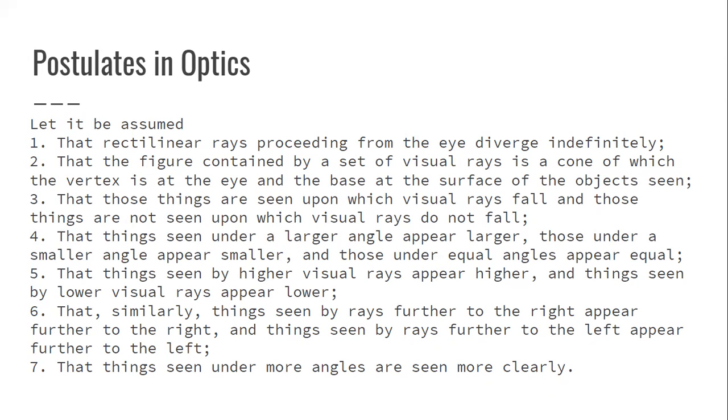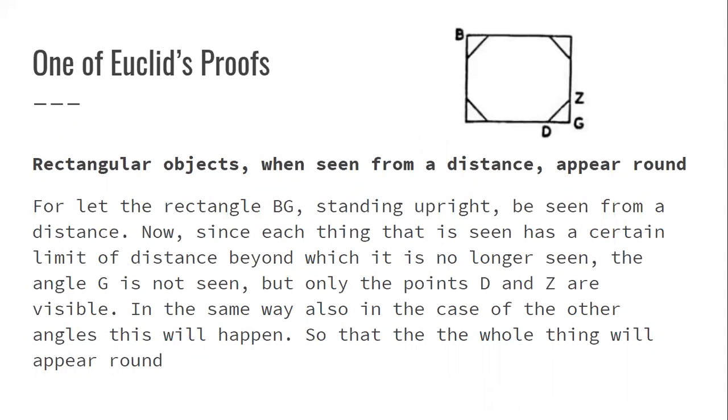As you see, the seventh one says that things seen under more angles are seen more clearly. And that makes sense, of course, because if you're seeing an object from multiple angles, you're going to be able to see it more clearly and really get the dimension and the details in that, rather than just one angle, because you won't be able to see the entire thing. So taking those, we can see one of his proofs. There were a number of different proofs that he has done because he is so influential in this area. But this is the one I chose to talk about.